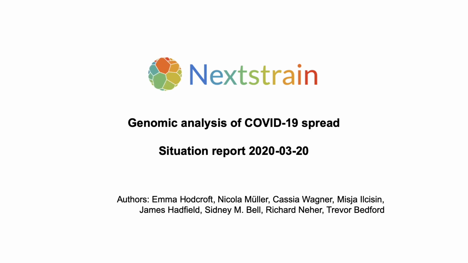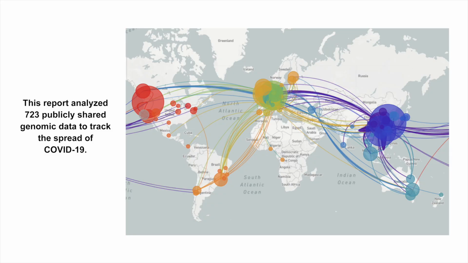In this video, we will be talking about the genomic analysis of COVID-19 as of March 20th, 2020. For the full report, please visit the NextStrain website. We analyzed 723 publicly shared COVID-19 genomes. By comparing these viral genomes to each other, we can characterize how COVID-19 is evolving and moving around the world. In this report, we highlight the virus has been introduced and circulating in many parts of the globe.